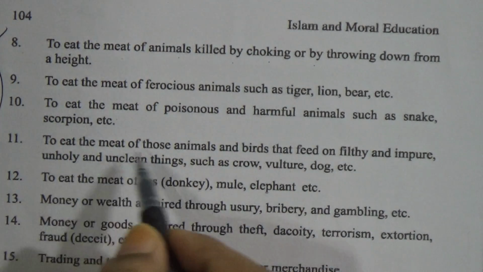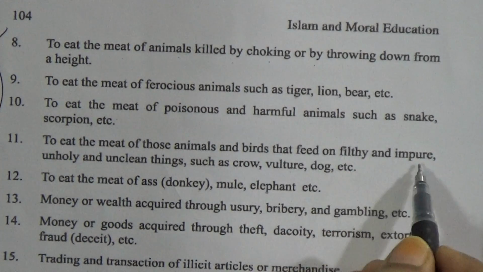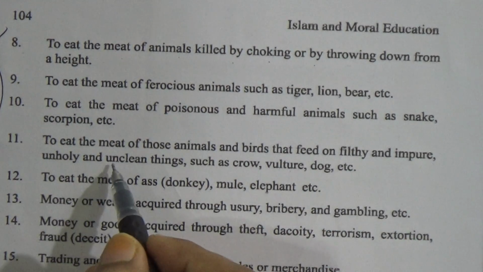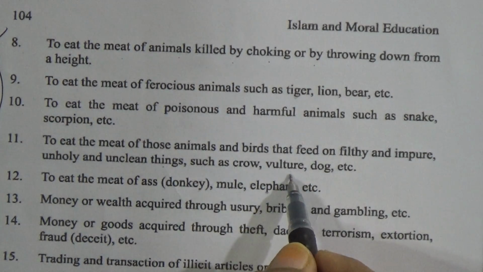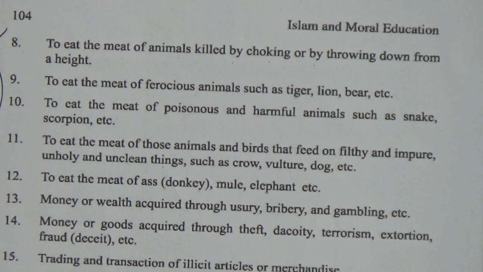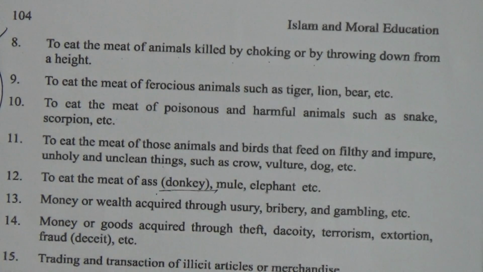To eat the meat of those animals and birds that feed on filthy, impure, unholy and unclean things, such as crow and vulture, dog, etc. These are also haram. To eat the meat of ass, donkey, mule, elephant, etc.